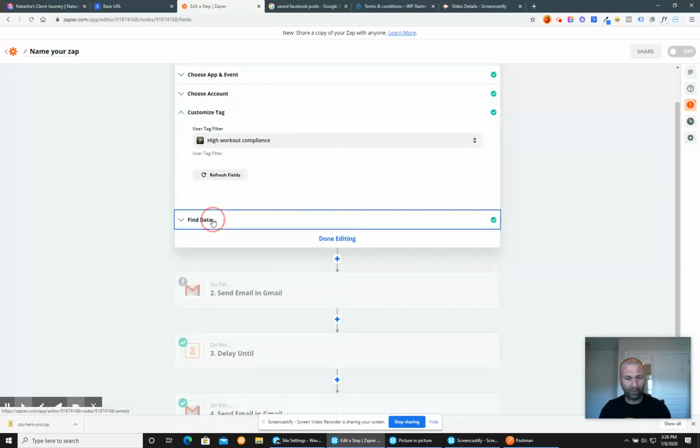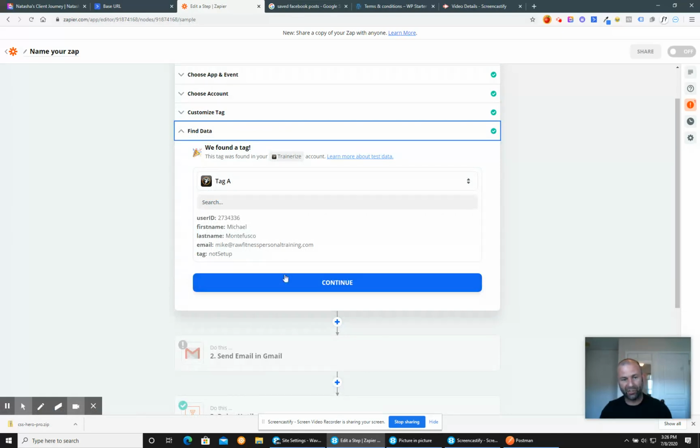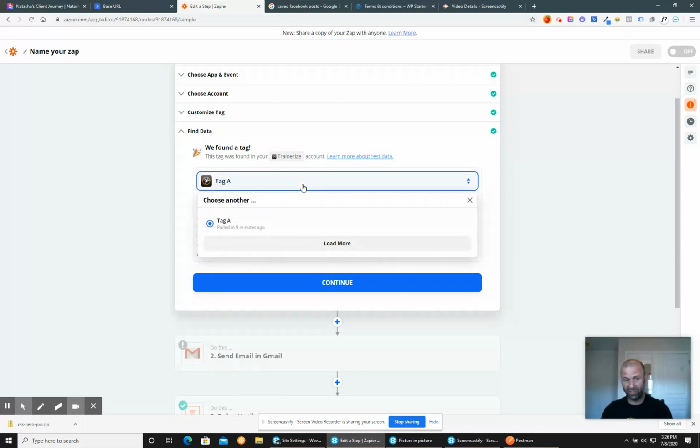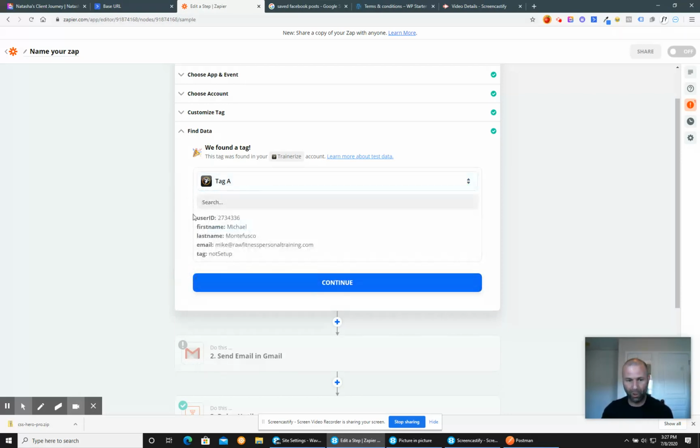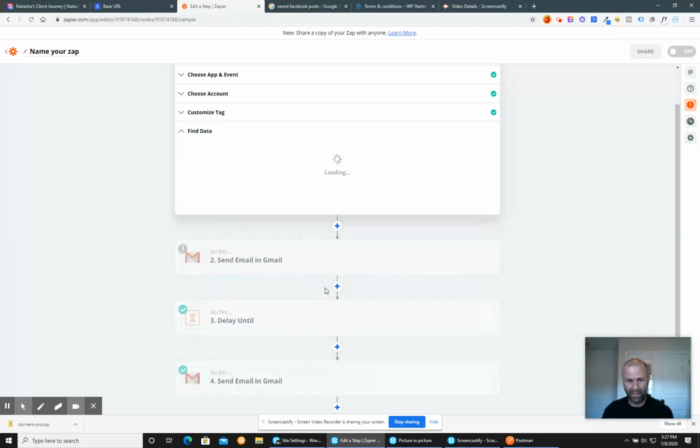Then what I recommend you do is you're going to want to find data, and it'll say test. I always say test and review because I like to see the data that comes through, to get you familiar with what you're passing through it. I don't have it there. If you ever want to pull in extra data, if there is some, you can always hit this right here and hit load more. That won't work now because I don't have any other data that came through, but just know that you can do that in the future. That's a helpful feature. Now, once we pull the data in by testing it, then I'm going to hit continue.